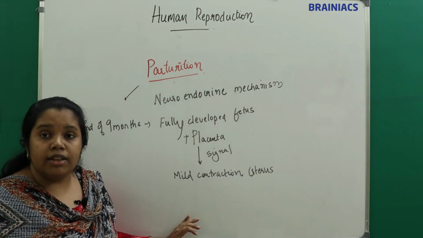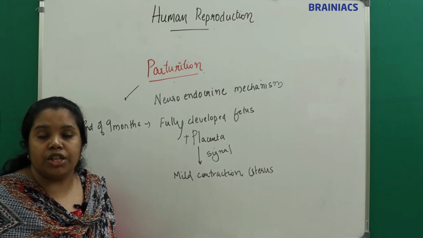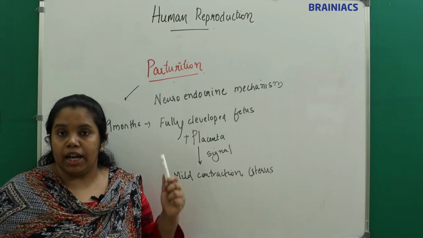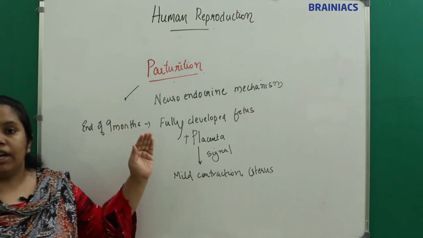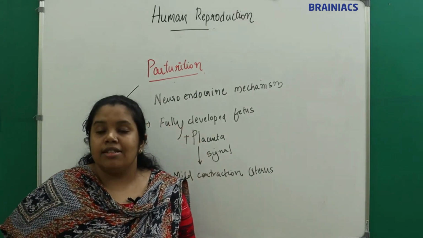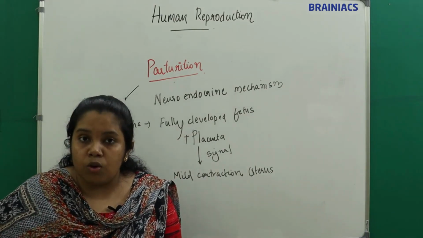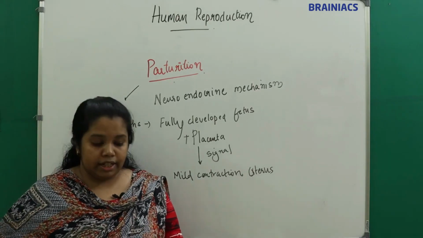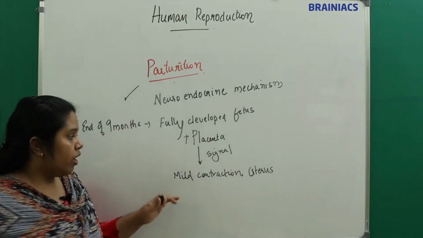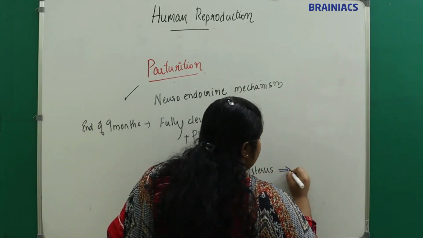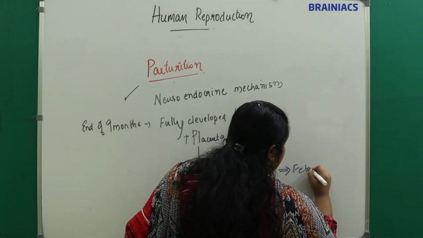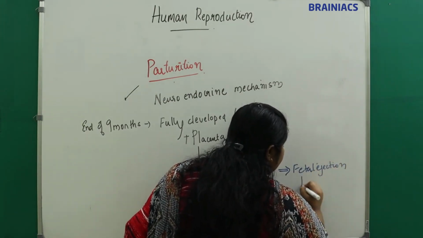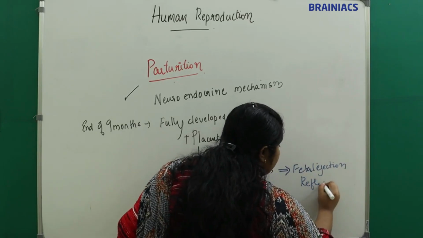And what is this called? This is called the fetal ejection reflex. So when the fetus is fully developed by the end of the 9th month, the fetus and the placenta send signals, which lead to mild contractions in the uterus. That is called the fetal ejection reflex.